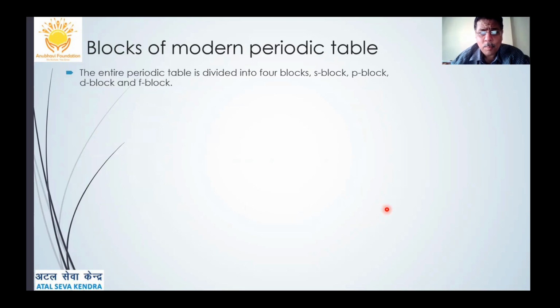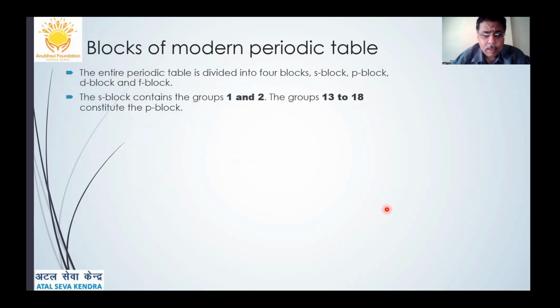Now let's come back to the blocks of the modern periodic table. The whole modern periodic table has been divided into 4 blocks: S block, P block, D block, and F block elements. The S block elements consist of groups 1 and 2, while groups 13 to 18 constitute the P block elements.